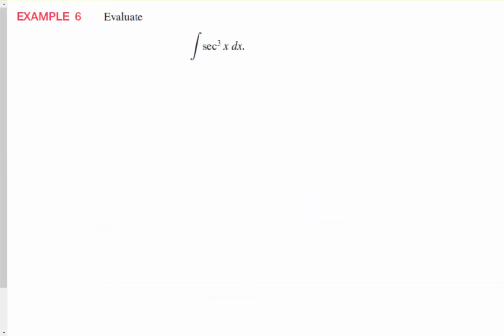Integral of secant cubed x dx. So one thing we're going to do here is separate out secant cubed. Secant cubed will be equal to secant x times secant squared x dx.